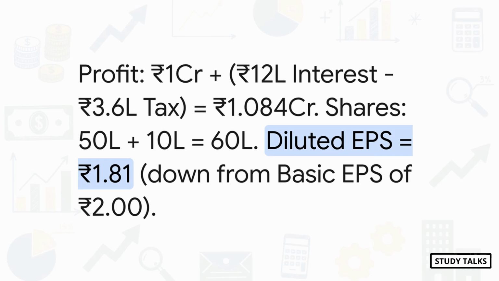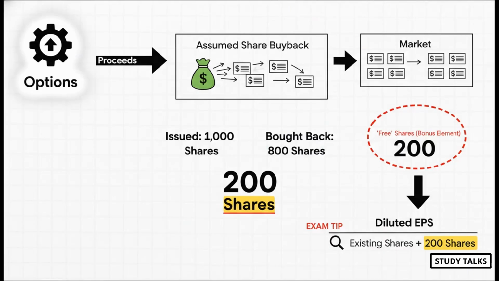The basic EPS was $2. Now for diluted EPS. First, the profit. We add back the 12 lakh interest, but then we have to subtract the 3.6 lakh tax shield on it. That gives us an adjusted profit of 1 crore, 8 lakh, and $40,000. Next, the shares. We add the 10 lakh new shares from the conversion. So, what's our new diluted EPS? You got it, $1.81. You can literally see the dilution happening as the EPS drops from $2 all the way down to $1.81. Okay, last one, share options. This is a bit of a special case, but the logic is actually pretty cool.